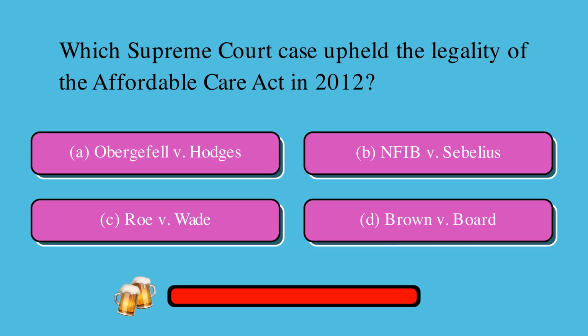Which Supreme Court case upheld the legality of the Affordable Care Act in 2012? Is it A, Obergefell v. Hodges, B, NFIB v. Sebelius, C, Roe v. Wade, or D, Brown v. Board? The correct answer is B, NFIB v. Sebelius.